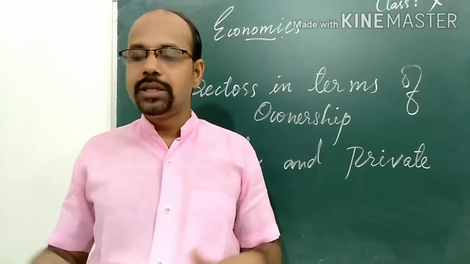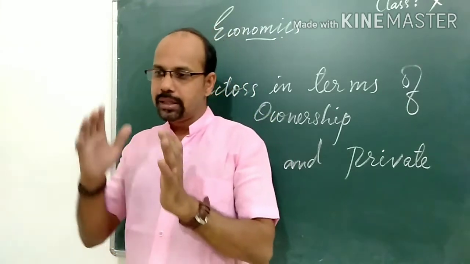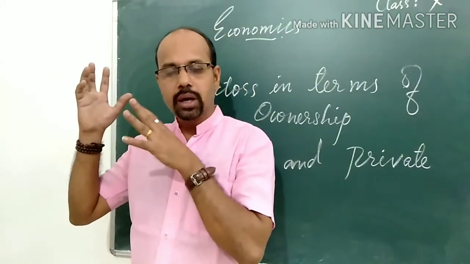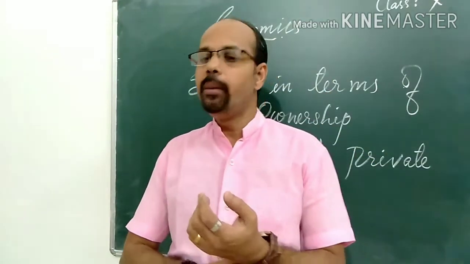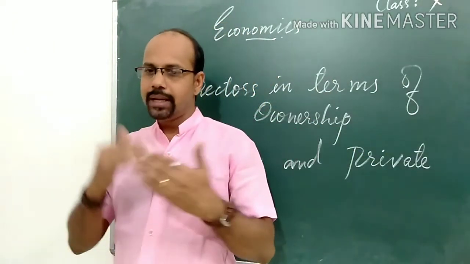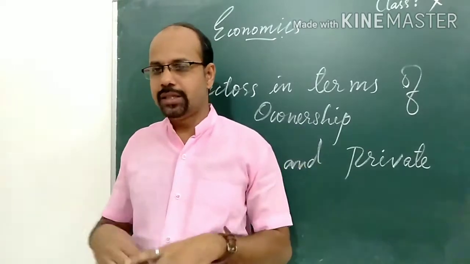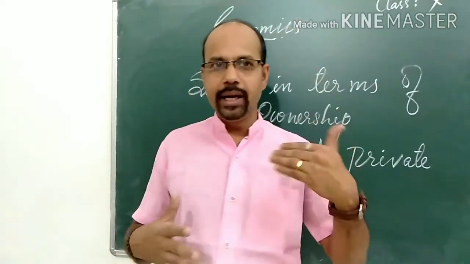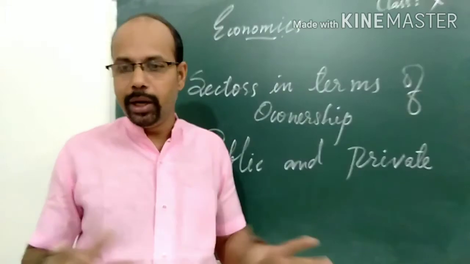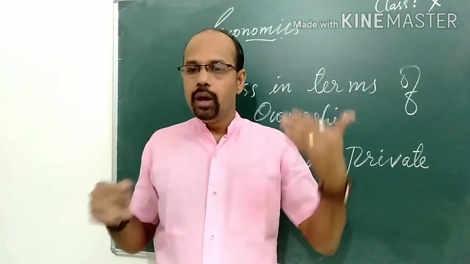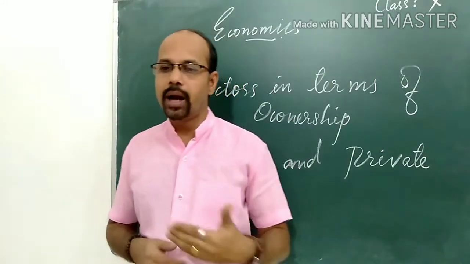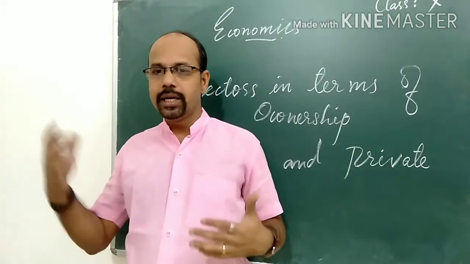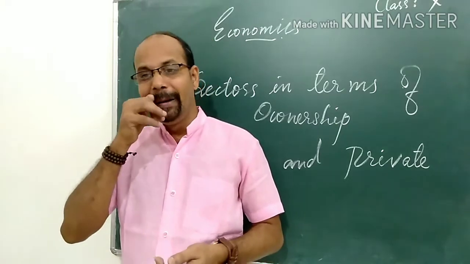We know ours is a mixed economy. That means some of the industries are owned by the government and some of them are owned by private industries also. We can say some examples: railways or post offices, these in our country are owned by the government only, not the private sector. But some other industries like Tata Iron and Steel Company Limited and Reliance Industries all come under the private sector.